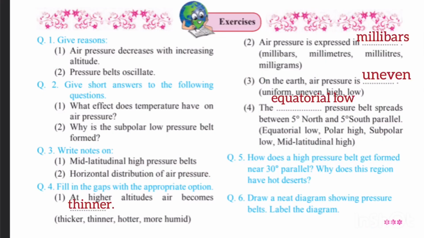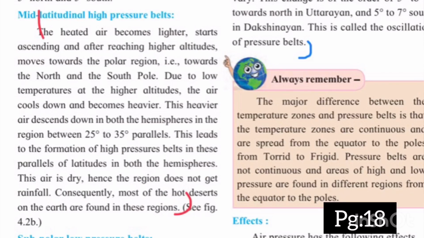Now see question number 3. Write notes on. First one is mid latitudinal high pressure belt. Answer is given on page number 18. The heated air becomes lighter, starts ascending, and after reaching higher altitudes moves towards the polar region, that is towards the north and the south pole. Due to low temperature at the higher altitude, the air cools down and becomes heavier. This heavier air descends down in both the hemispheres in the region between 25 degrees to 35 degrees parallels. This leads to the formation of high pressure belts in these parallels of latitudes in both the hemispheres. This air is dry, hence the region does not get rainfall.